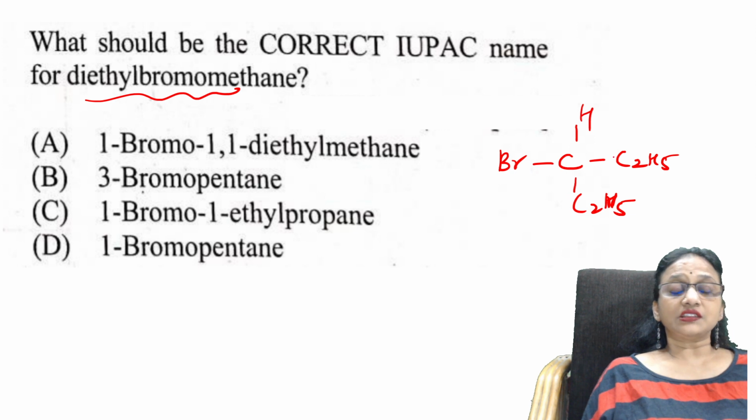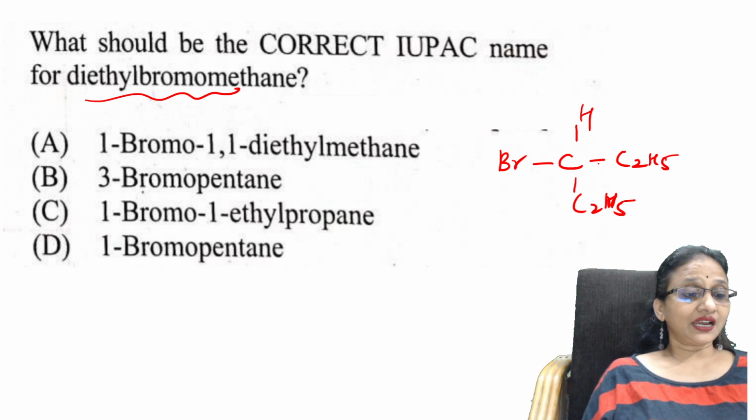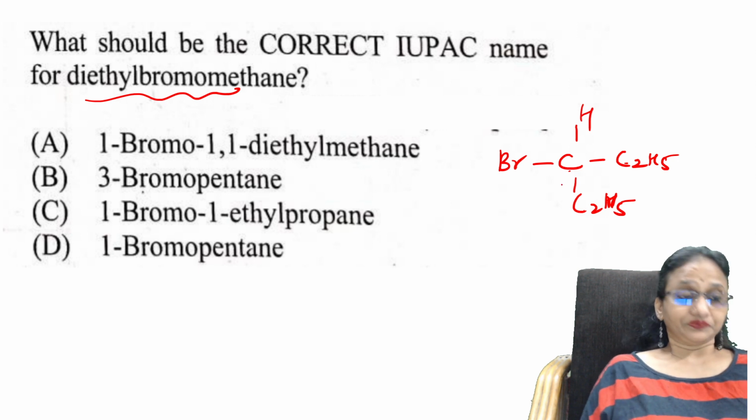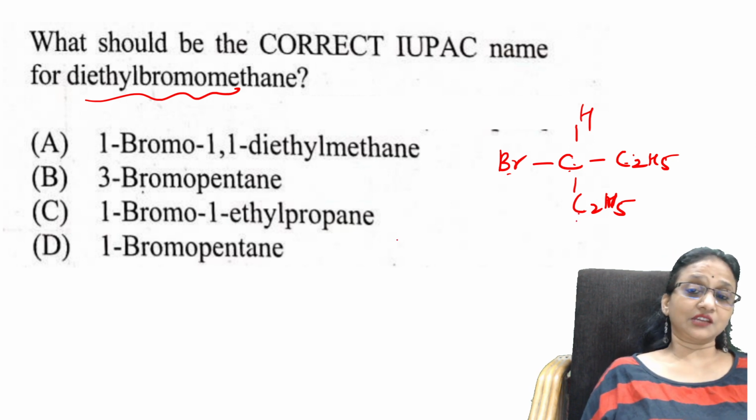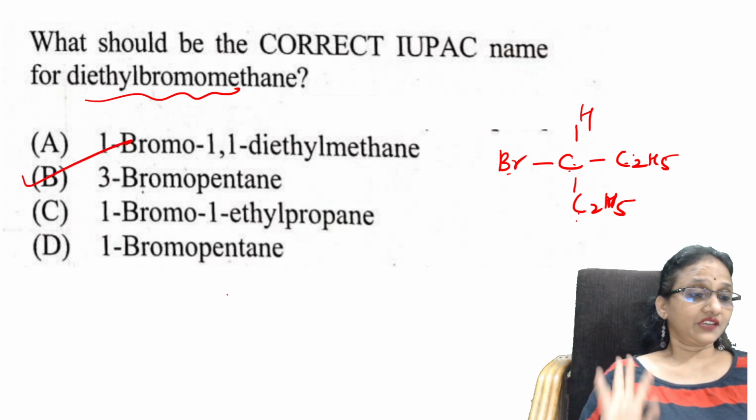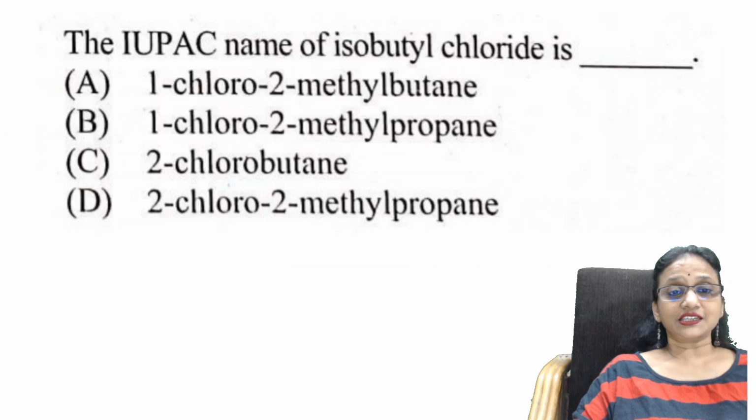Okay, so ethyl groups are there, so the parent chain is 2 plus 2 plus 1, that is 5 carbons. This is the second carbon, this is the third carbon, so it is nothing but 3 bromo pentane. 5 carbon atoms are there. Let us see the next question.